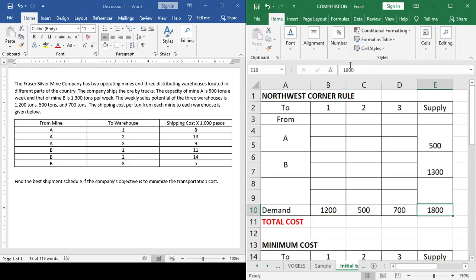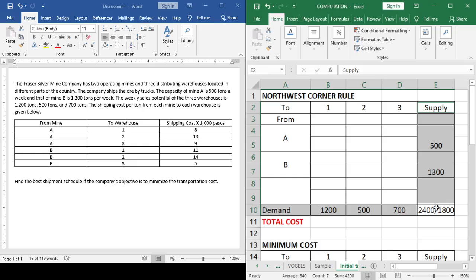So that is 2,400. Now, take note that as part of the assumption of the transportation model, the demand must be equal to the supply. In this case, the demand is greater than our supply. The possibility is that not all warehouses will be fully satisfied in their demand. But since one of the assumptions of the transportation model is that they must be equal, if they are not equal, then we cannot solve this one using the method.